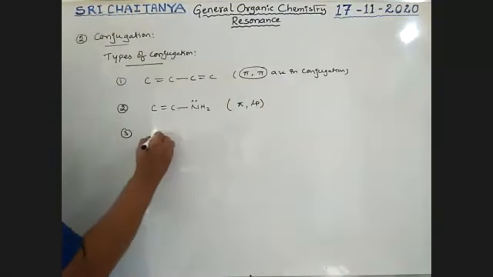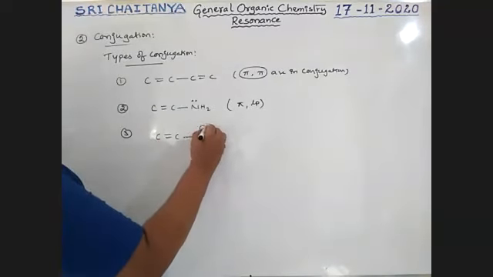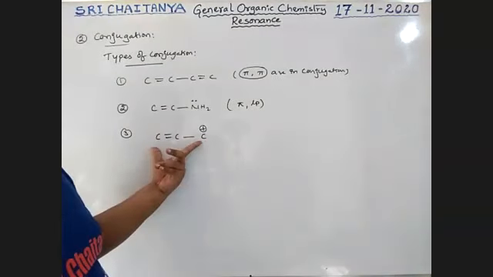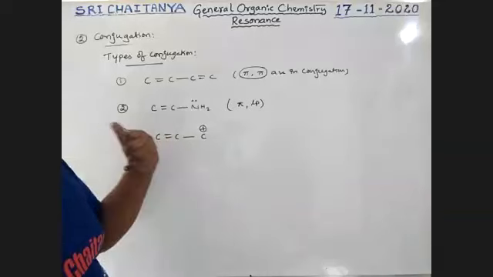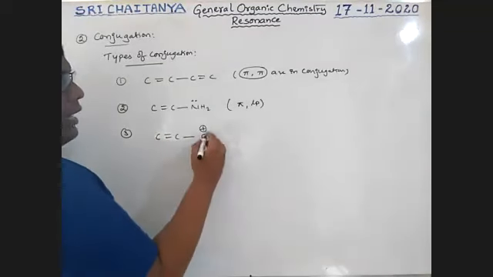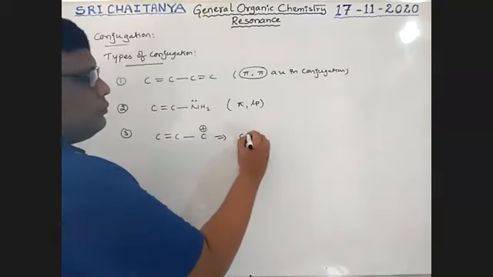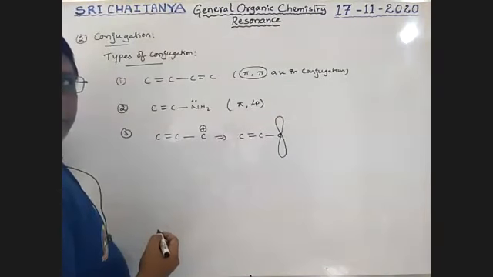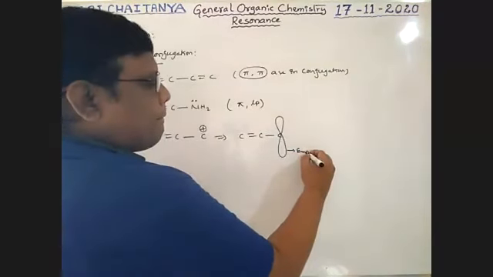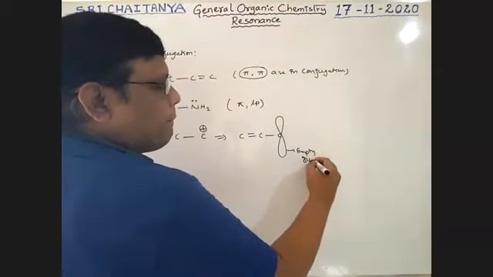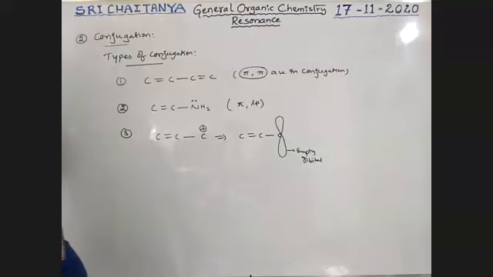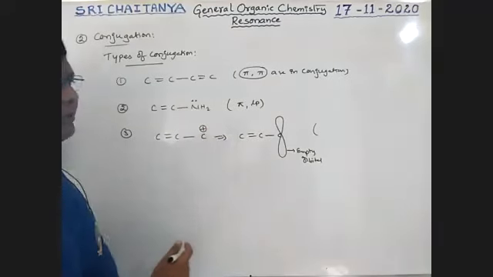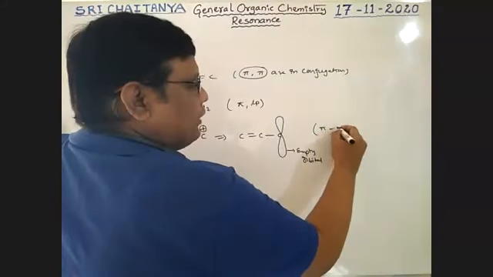Next, third one. C double bond C, carbon with positive charge, boys. This positively charged carbon is also in sp2 hybridization. That means all are planar. Here also a cation is involved in resonance, boys. So this carbon has an empty orbital. Therefore, this pi bond and this empty orbital are in conjugation. So pi bonds and empty orbital.